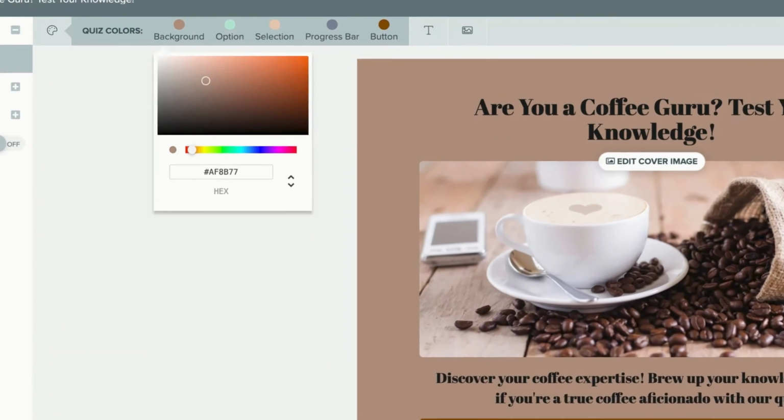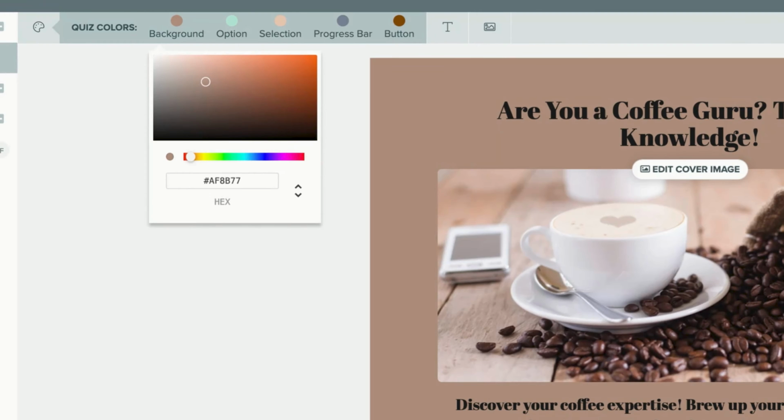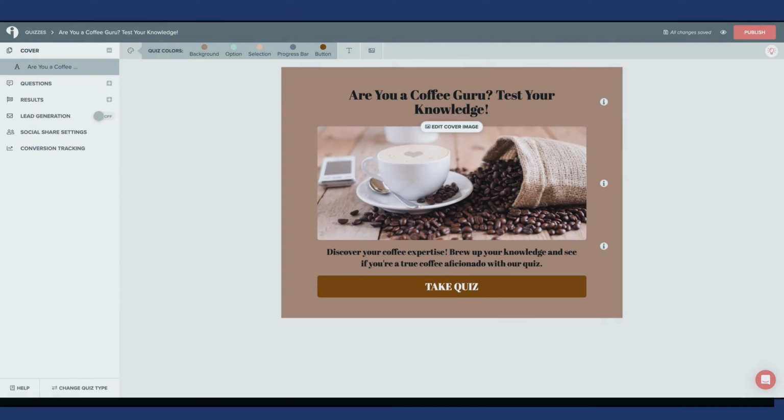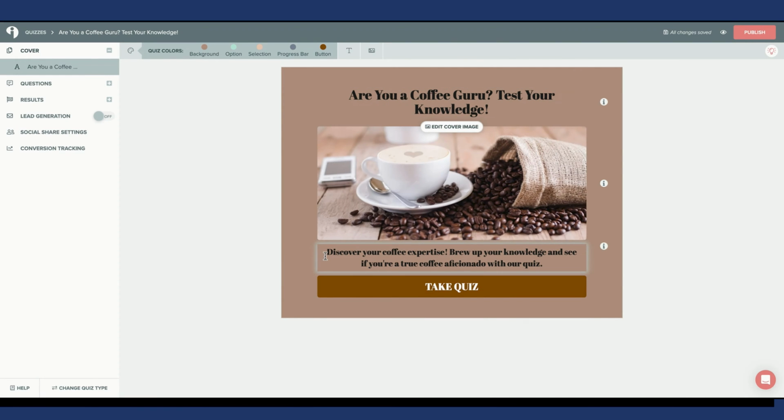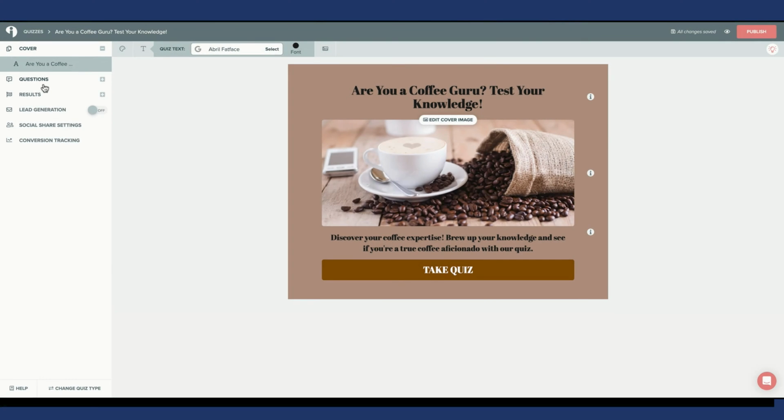I wanted different versions of the color brown for my quiz, so I used different hex codes for my background and button color. Since the cover page is the first page your quiz taker will see of your quiz, it is important to really engage with your quiz taker. This includes having a catchy title, a great cover image, and a quiz description. Let's move on to questions.